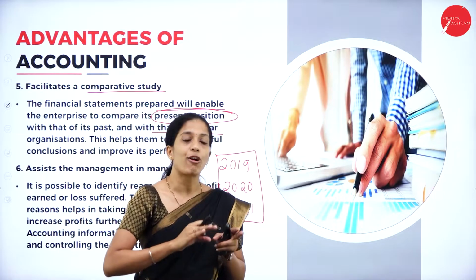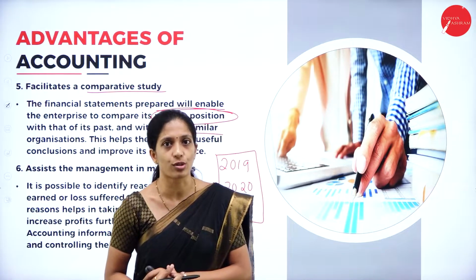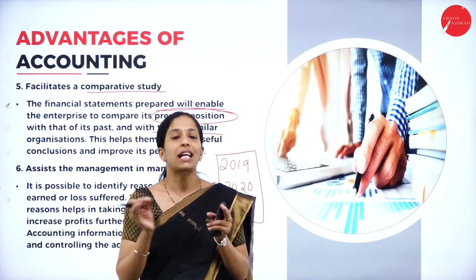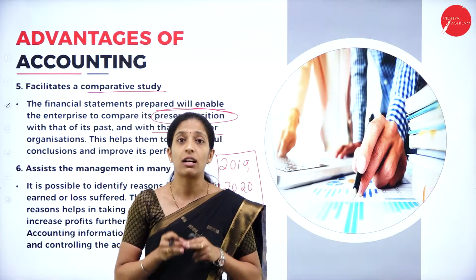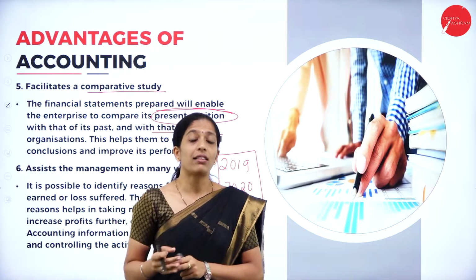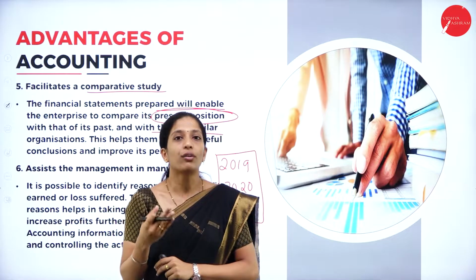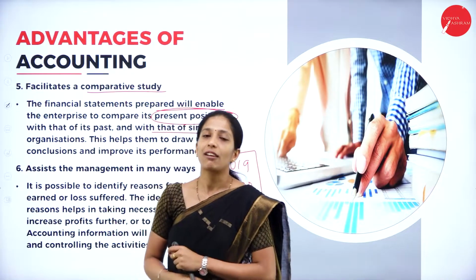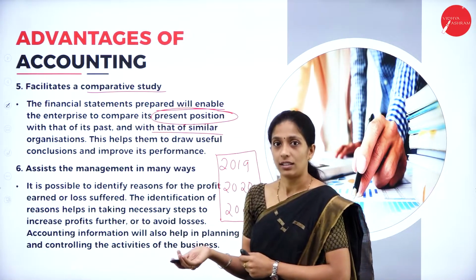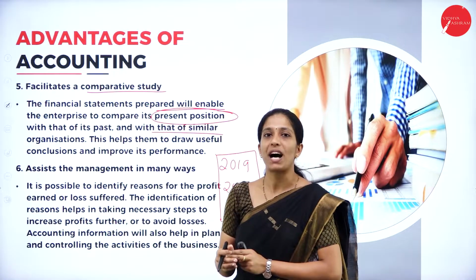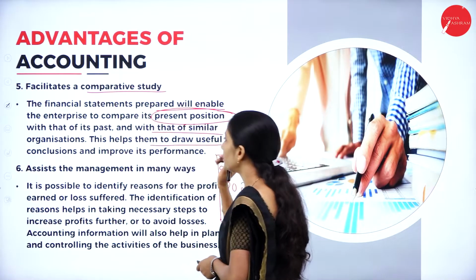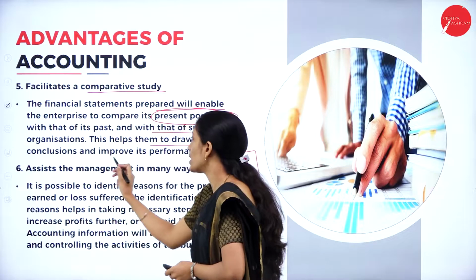Here, the results can also be compared with other organizations. Suppose there are two organizations, A Limited and B Limited. If both the organizations are maintaining proper books of account, then the result of A Limited can be compared with that of B Limited. Thereby they'll come to know who their competitors are and how they have to overcome them. So, this information can also be obtained through accounting. They can compare the accounting information with that of the past and with that of other organizations also. So this helps them to draw useful conclusions and improve performance.